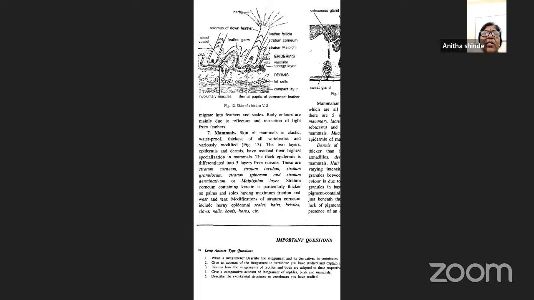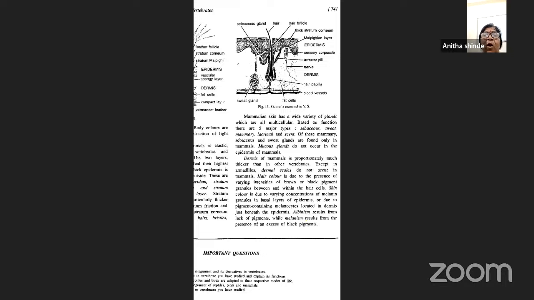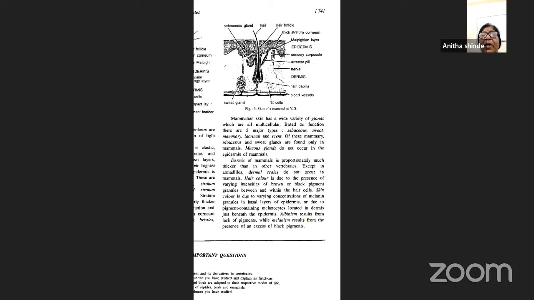Then next, mammalian skin also has a variety of glands, which are all multicellular. Five major types: sebaceous glands, sweat glands, mammary glands, lacrimal glands, as well as scent glands. Of all these, mammary, sebaceous, and sweat glands are found only in mammals, but you don't find mucus glands. They do not occur in the epidermis of mammals. But the dermis of mammals is proportionately much thicker than in other vertebrates, and except in armadillos, dermal scales do not occur.